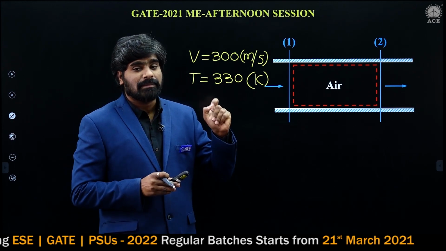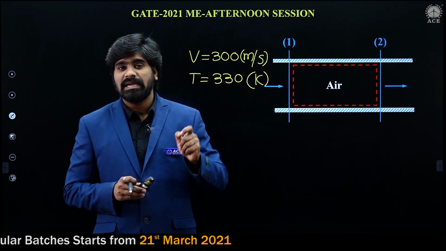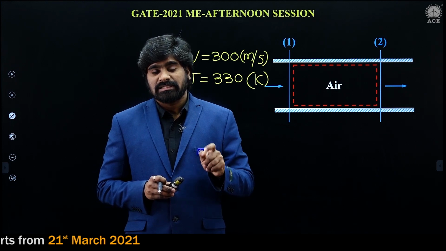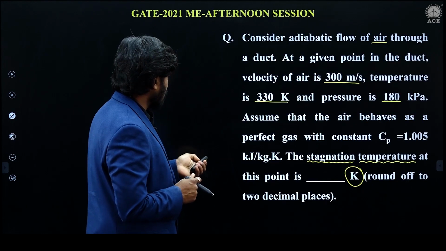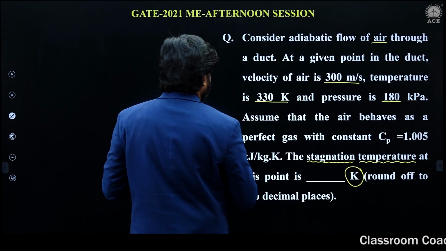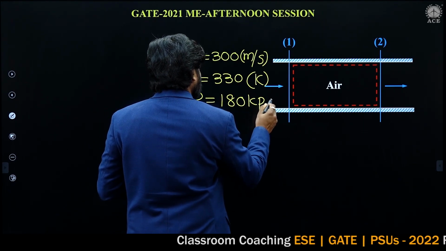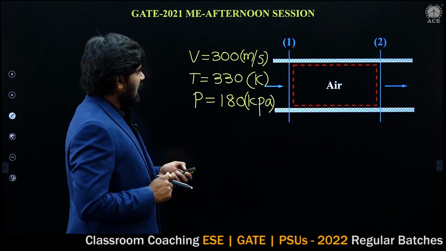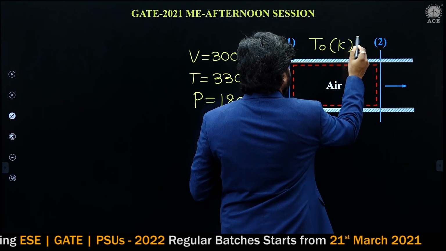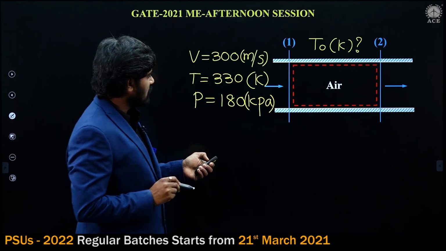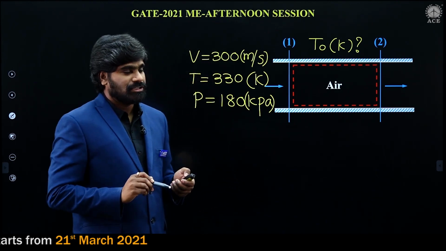This temperature is static temperature. Simply temperature means static temperature. Stagnation temperature is denoted by T naught, and that is to be calculated in Kelvin. Pressure is given, 180 kilopascal. Cp is given.